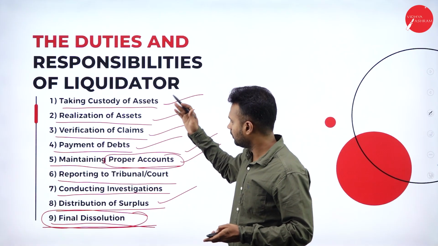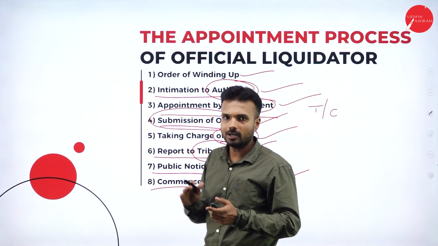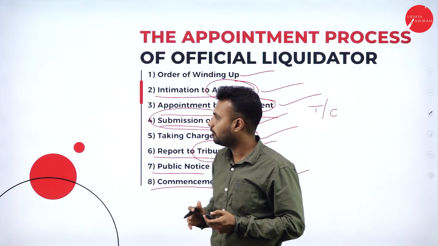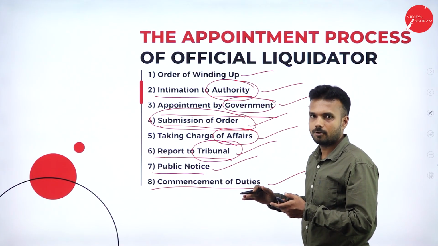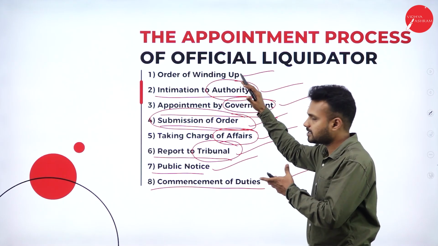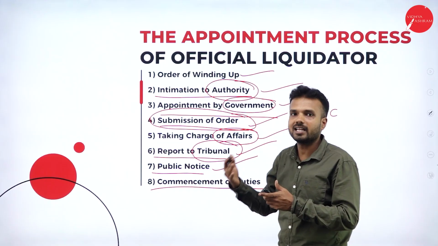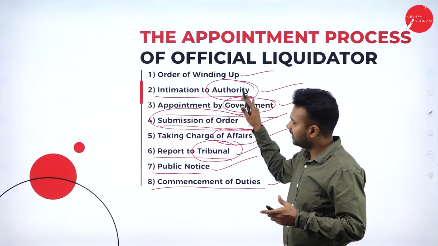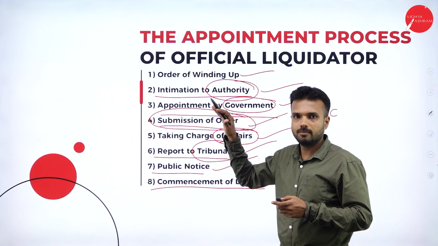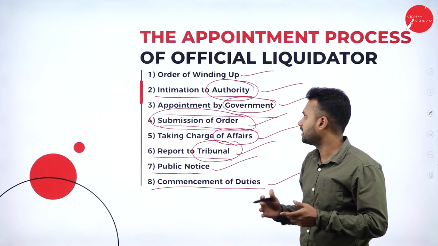When it comes to this unit, you can expect this question for 10 marks in your final exam. Please be aware of these steps, valid steps. I repeat these steps, I just want to brief the steps. It is a process of how exactly we are going to appoint an official liquidator. First, order of winding up. Order of winding up is given by the court on the basis of the hearing of the relevant party.